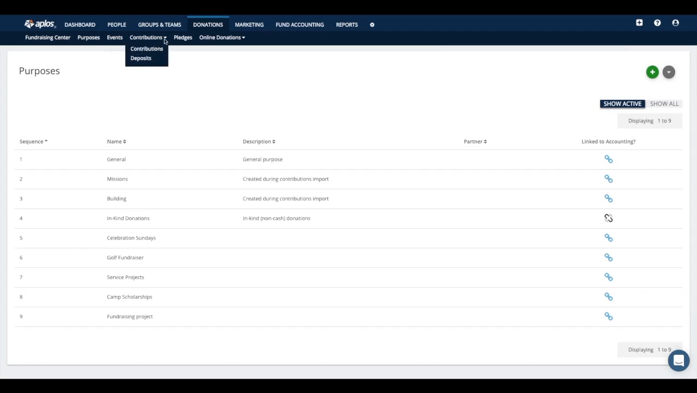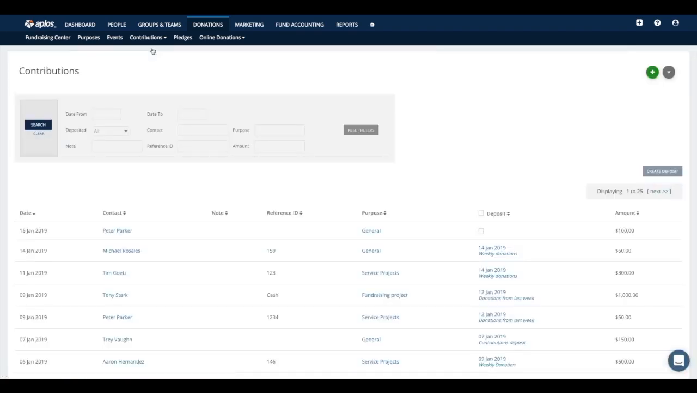So I'm going to jump over here real quick to contributions because we're going to discuss how to enter contributions within the system first. Under contributions, there are two different ways to enter in your donations. The first subheader here is called contributions, and this area allows you to input individual donations in the system.